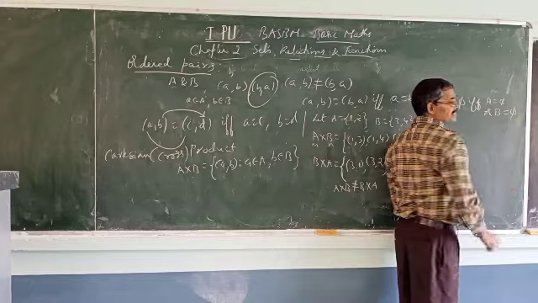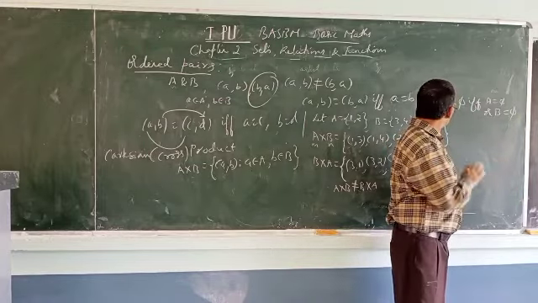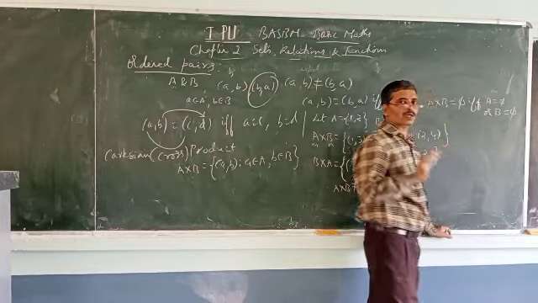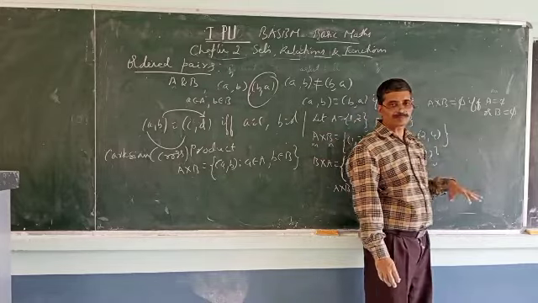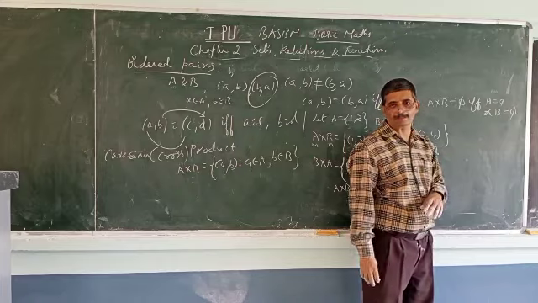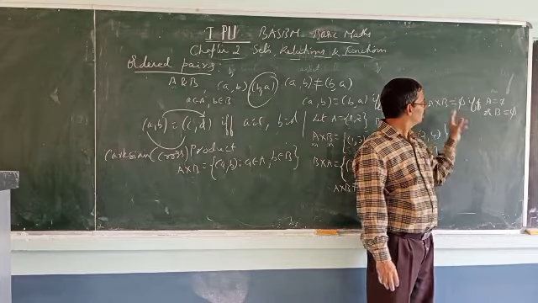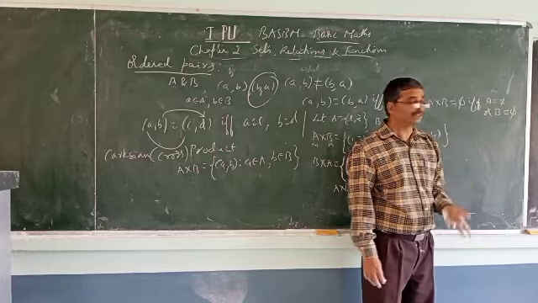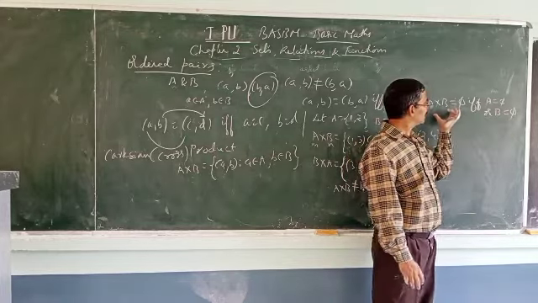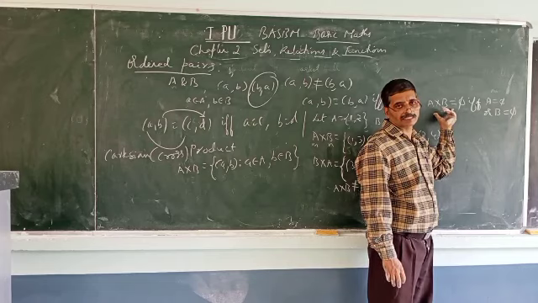If any one of them is the null set, then A cross B is the null set. What is the meaning? If A cross B equals the null set, then A equals the null set or B equals the null set. On the other hand, if A equals the null set or B equals the null set, then A cross B equals the null set.